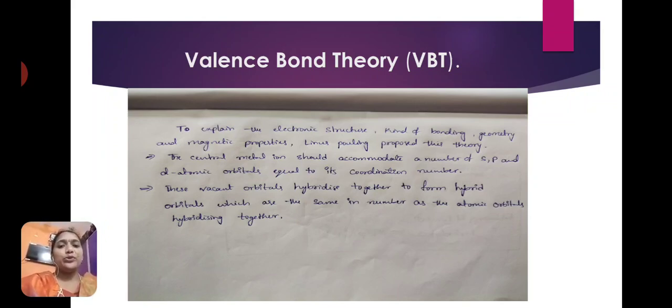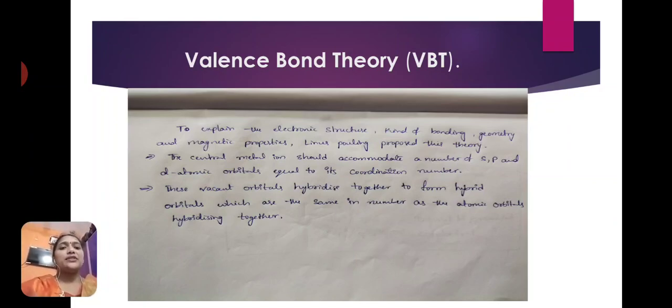According to that coordination number, the metal should accommodate the orbitals, whether s orbital, p orbital or d orbital. Metal should contain vacant orbitals of s, p, d, and that number of orbitals equals the coordination number of that metal.